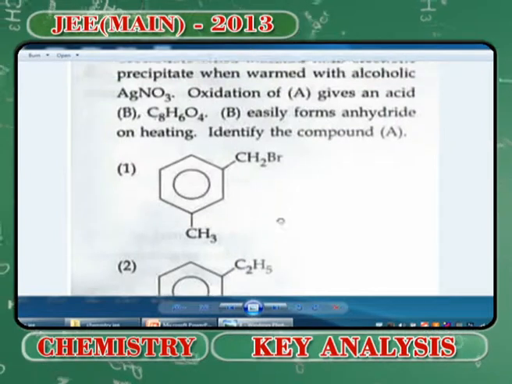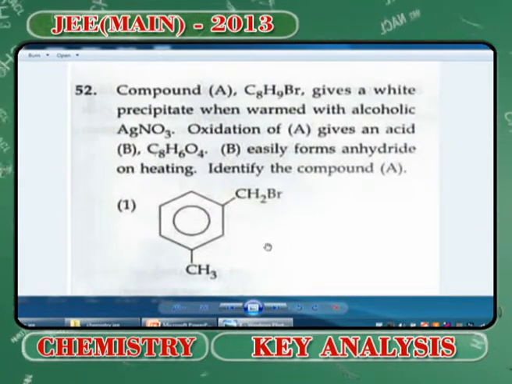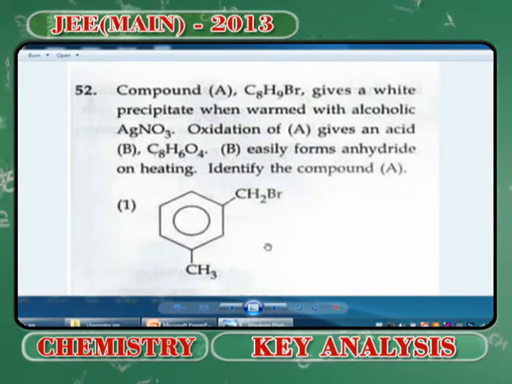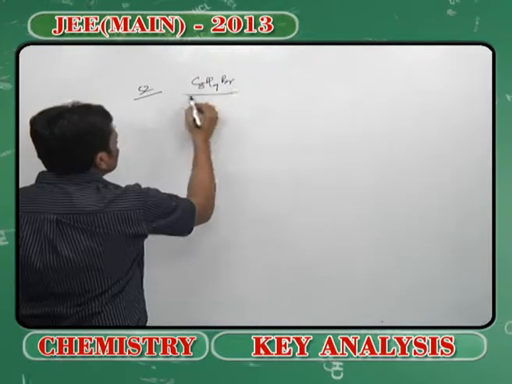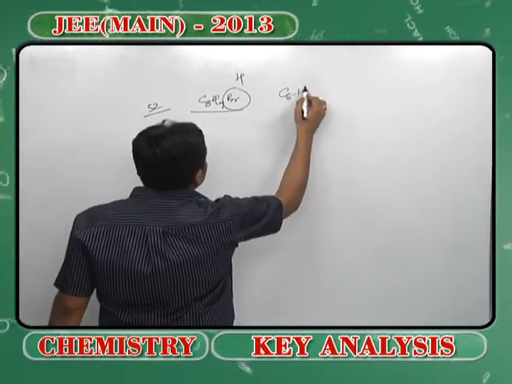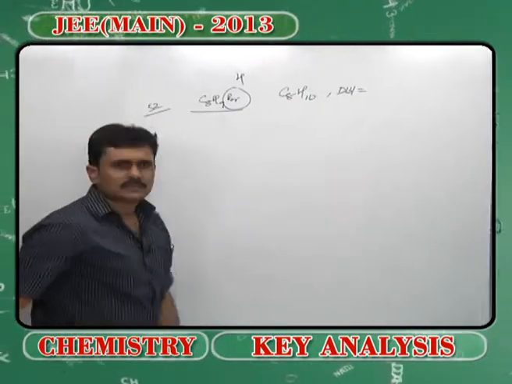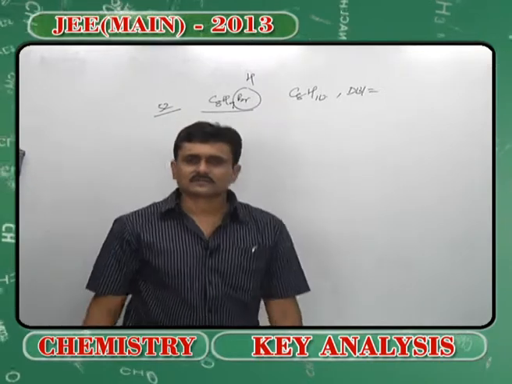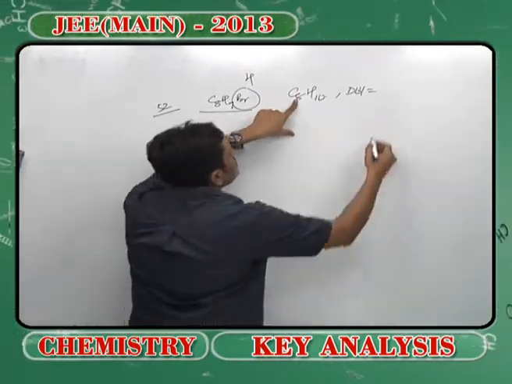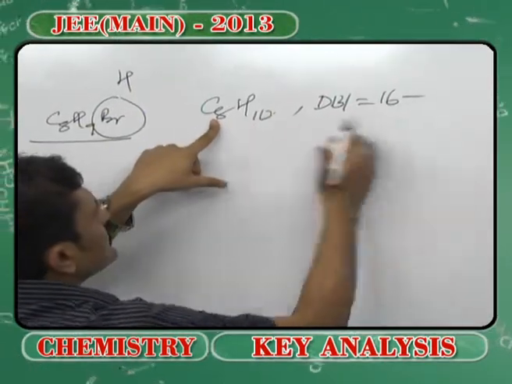This is a little tricky, 52, and you see you have got a compound whose molecular formula is given, where if I take bromine equivalent to the hydrogen and if I calculate the double bond index, what I mean to say is that if I calculate the number of rings and pi bonds that are present, you use the equation, right? 2 into number of carbons, that is 16, minus number of existing hydrogens.